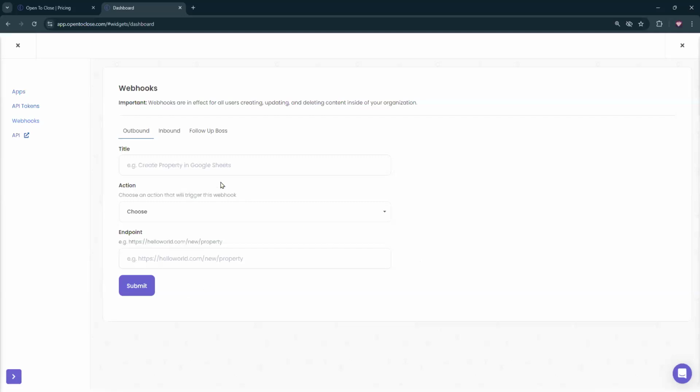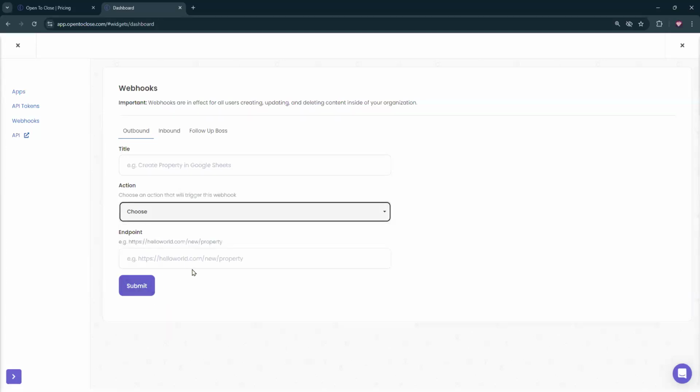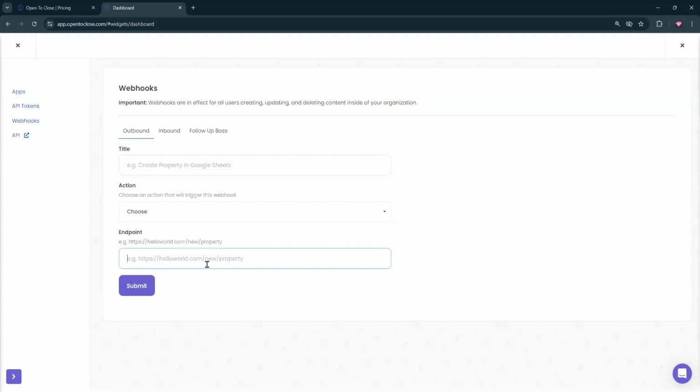Now, when it comes to connecting, it's really saying like, okay, cool. Well, this is what it's going to be. This is the action that's with it, right? We're taking information out of open to close. We're putting it somewhere else. And here you can put in that endpoint, which is typically Zapier when you're adding that link to get it to take the data out of open to close. So you can technically do that. You can bring it in here.